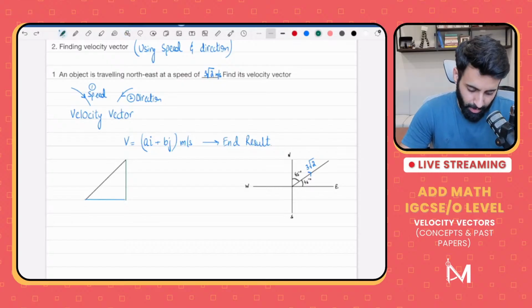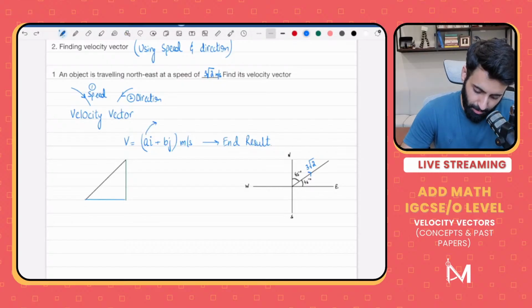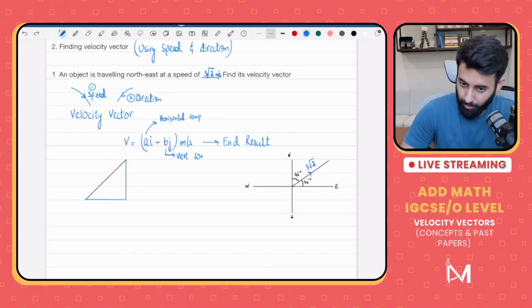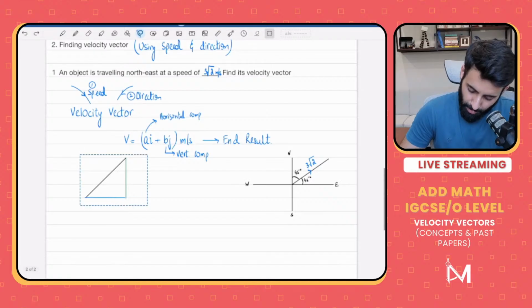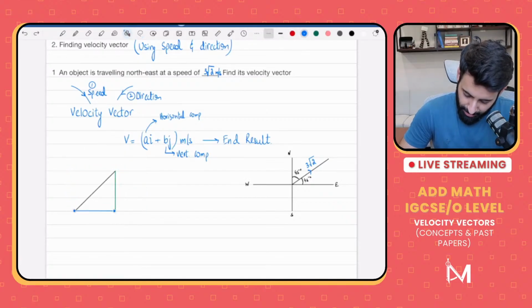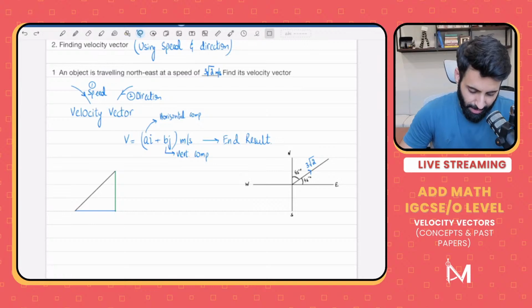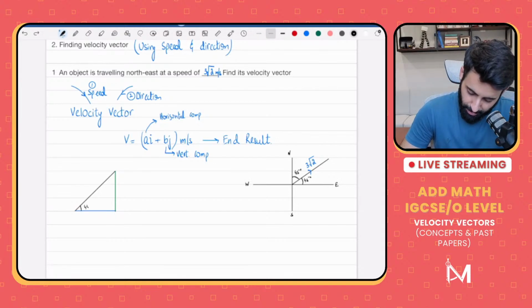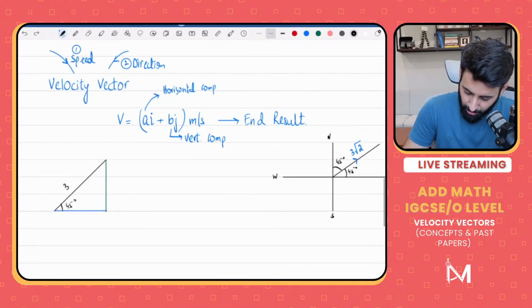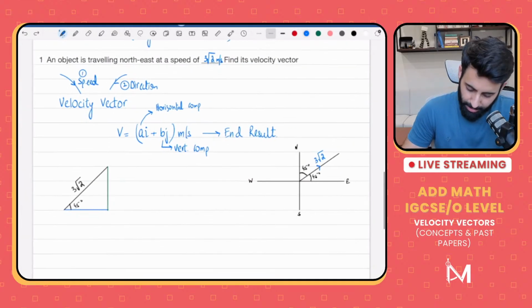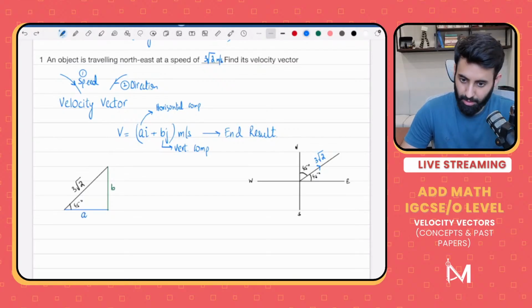Now remember, a is the horizontal component, and b is the vertical component. So we have broken this down into a 90-degree triangle. Now, what's the angle? The angle is 45 degrees. Let's write that down. This is 45 degrees. What's the hypotenuse? The hypotenuse is 3 under root 2. The horizontal component is a, the vertical component is b. First, let's focus on the horizontal component.